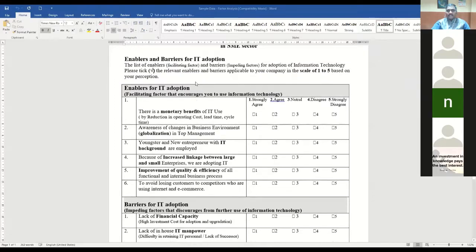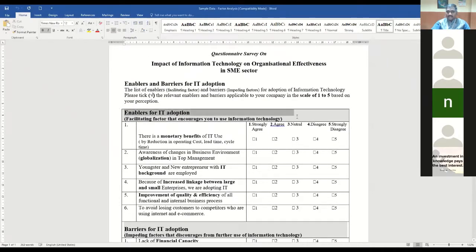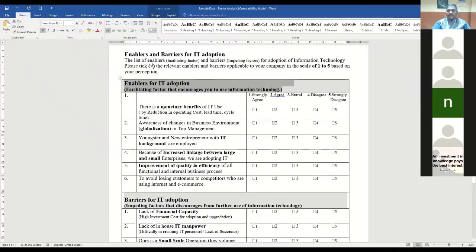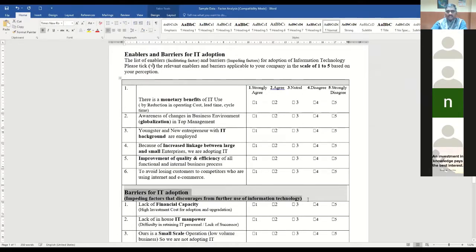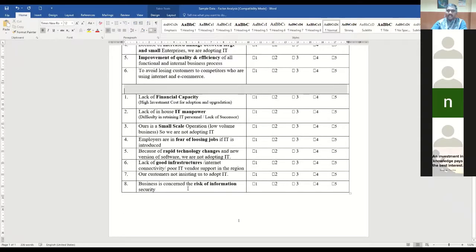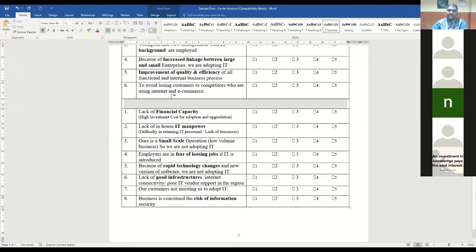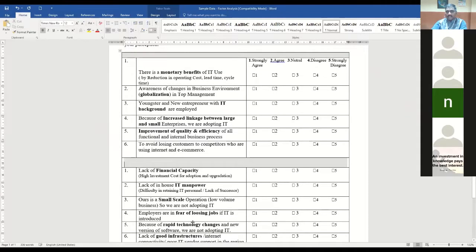Okay. Now see, in this questionnaire, they developed the factor. But if you want to confirm whether monetary benefits will come under this factor, globalization will come under this factor, to confirm that also you can put, but ensure that you don't need to consider this factor when you're asking the questionnaire. You remove this, you delete this, and then ask the questions directly like this. And based on the response, confirm this 14 items or the questions will divide into how many factors. Then you can name it. Okay, suppose what I explained, right?